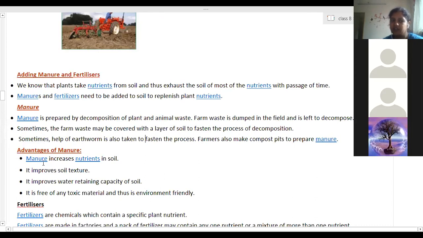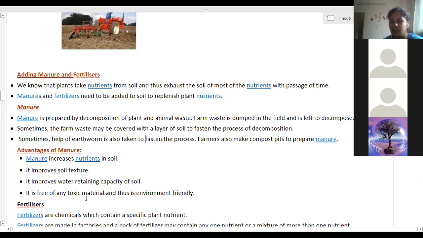What are the advantages? Manure increases nutrients in the soil. It improves soil texture, so that even sandy soil or clay soil can be used for planting. It improves the water retaining capacity of the soil. It is free of any toxic materials. It is free from chemicals which are harmful to the plants.